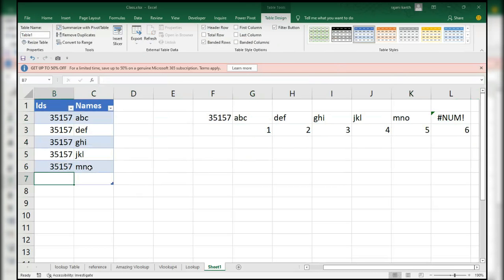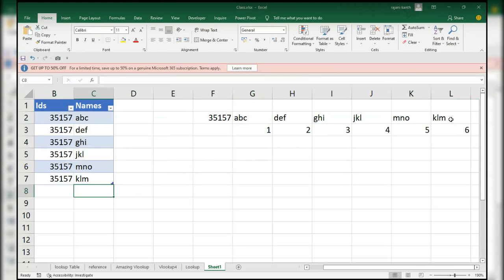Tab, here tab, 35157, tab, KLM. Observe here, guys. Okay.